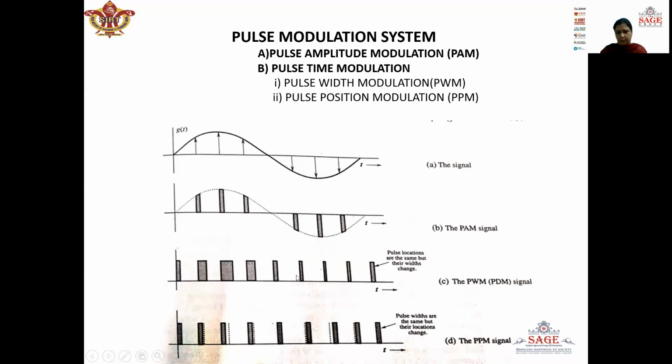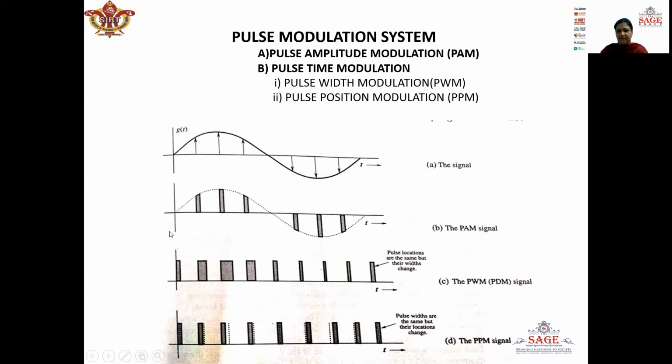In pulse width modulation, the amplitude of the pulses remains constant, but only the width of the pulses varies according to the message signal. So here we can see that as the amplitude of the message signal increases, the width of the pulses also increases. And when there is a decay in the amplitude of the message signal, the width of the pulses also reduces.